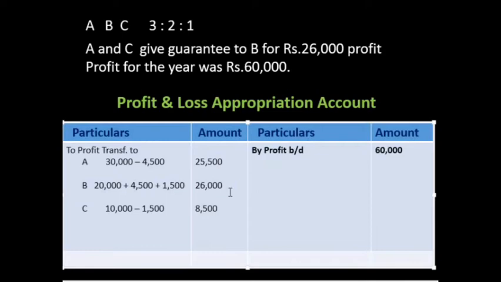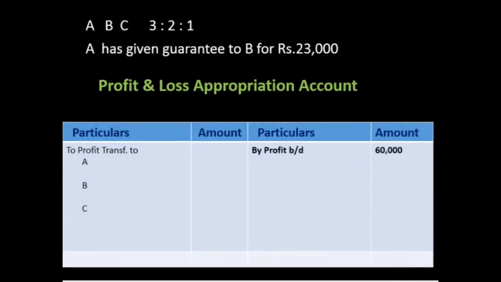So in this question B has a guarantee to get 26,000 and A and C will fulfill that guarantee. Now the appropriation is over. We total the appropriation, 60,000 and 60,000, and we distribute the profit also. Understood? So in that case the remaining partners have given the guarantee.